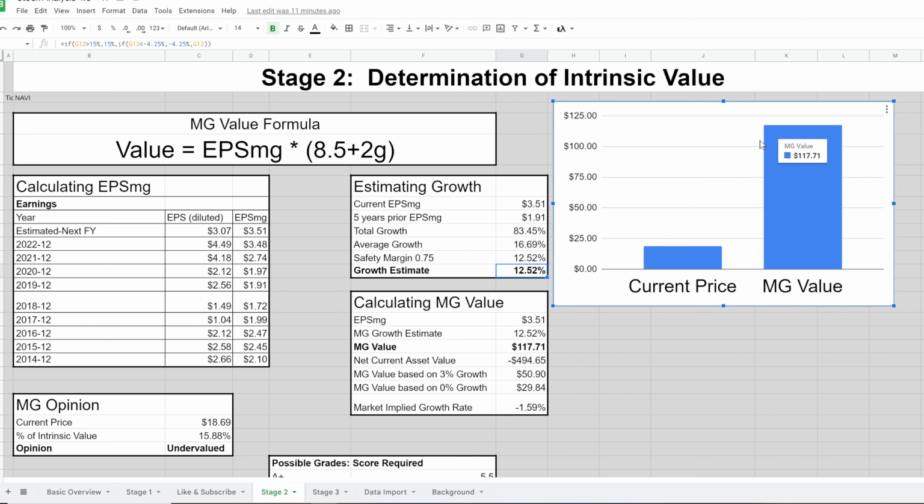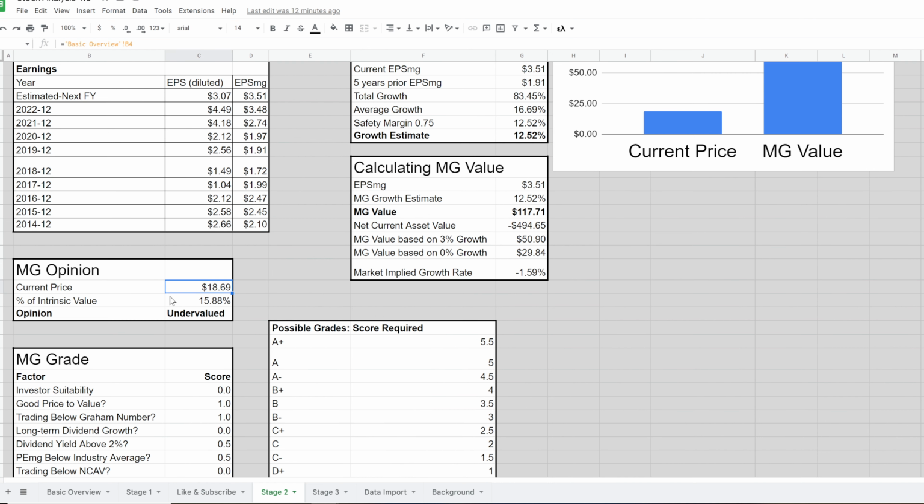And using this very handy chart here, you can see that is much more than the current price of $18.69. And over here, we can see that the current price is $18.69, which is only 15.88% of the intrinsic value. So this one is undervalued by that as well. You can also look at it this way.